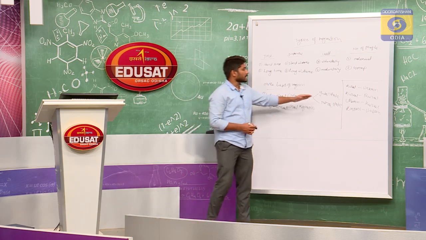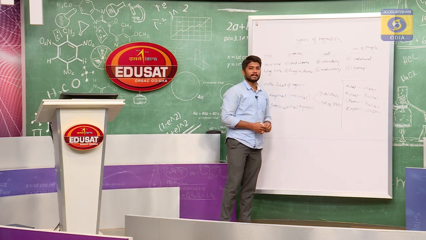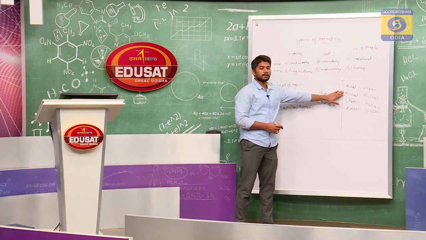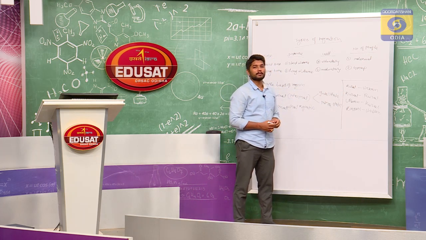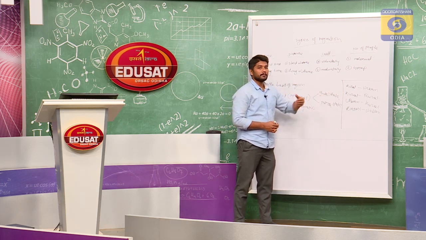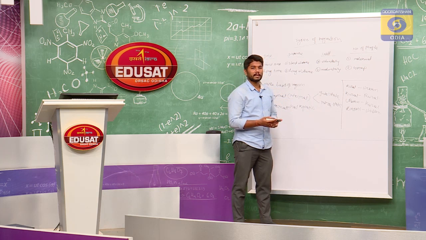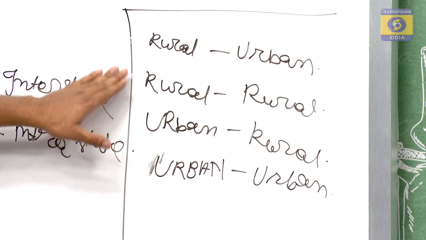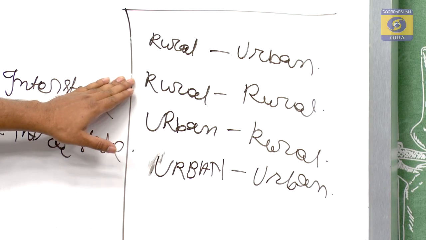After rural urban migration, what is rural to rural migration? This type of migration is found in India because of our social structure and social customs, where because of marriage generally girls migrate from one village to another village, and this type of migration is again more prominently found in India.